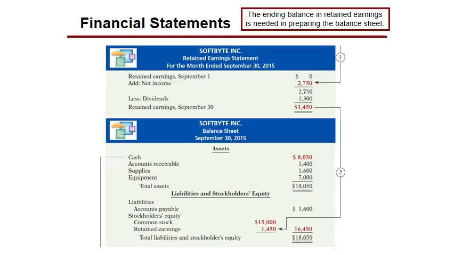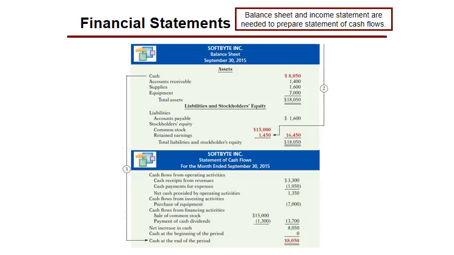Okay, so let's take a look at the next slide, and you can see how our net income got closed into our retained earnings. And then the statement of cash flows, at this point, just know that the statement of cash flows exists. That's all we need to worry about.